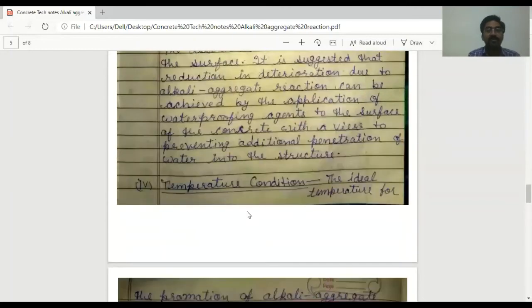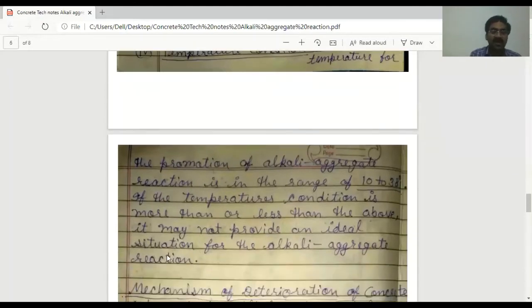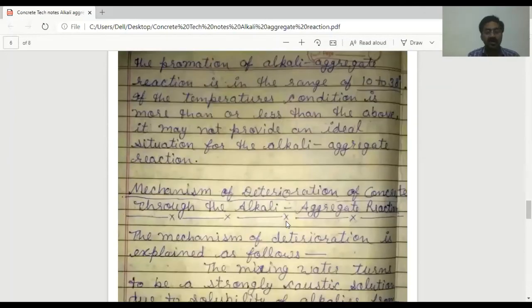Fourth factor is temperature condition. The ideal temperature for the promotion of alkali aggregate reaction is in the range of 10 to 38 degrees centigrade. If the temperature condition is more than or less than the above, it may not provide an ideal situation for the alkali aggregate reaction. These are the four factors promoting alkali aggregate reactions.